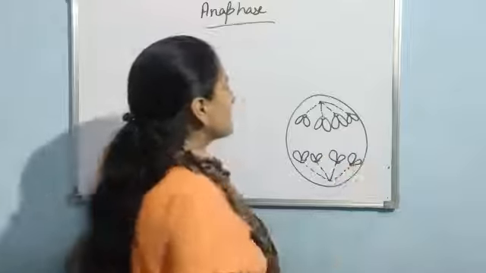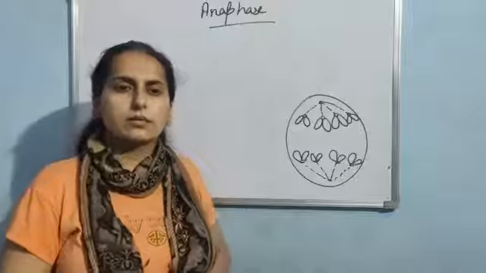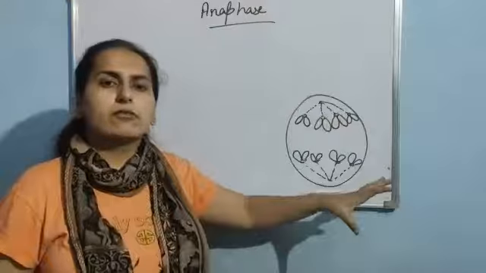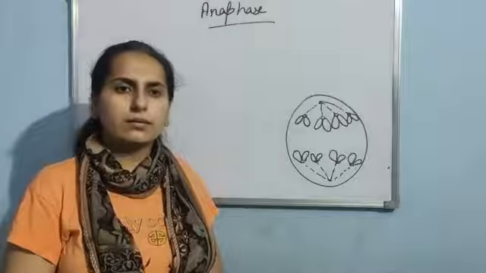So basically this is what happens in anaphase. There is splitting of the centromere and the chromatids separate. Am I clear?